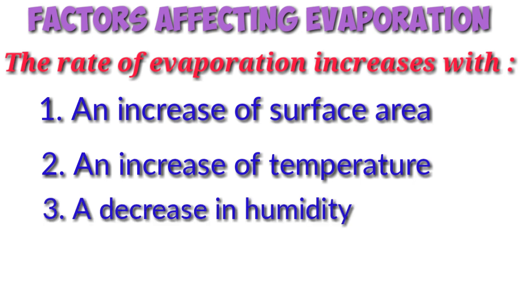Third one, a decrease in humidity. We know that clothes dry very slowly in rainy season. During this season, the humidity of the atmosphere is higher. Humidity is the amount of water vapor present in air. The air around us cannot hold more than a definite amount of water vapor at a given temperature. If the amount of water in air is already high, the rate of evaporation decreases.